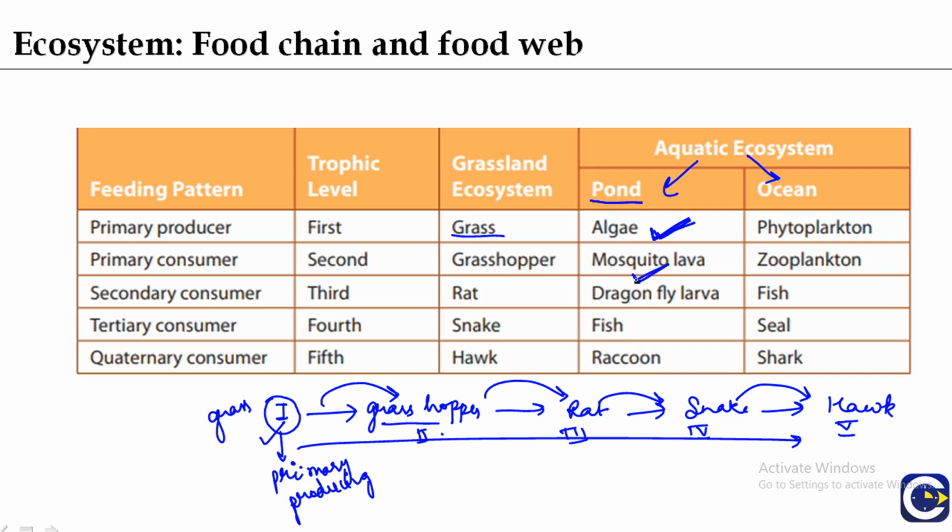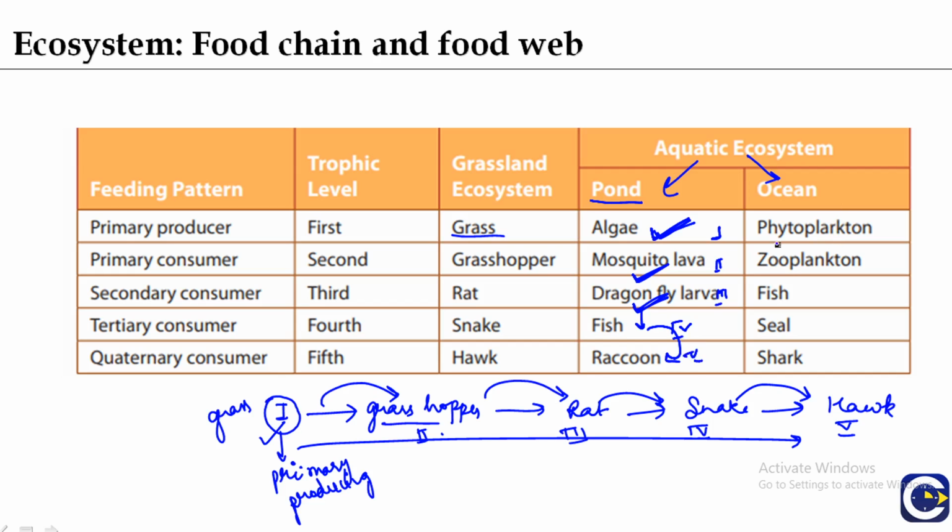Mosquito larva is the primary consumer. This is the secondary consumer, dragonfly larva. Then it is taken up by fish, and fish is taken by raccoon. So this is the first trophic level, this is second, this is third, this is fourth, and this is fifth.